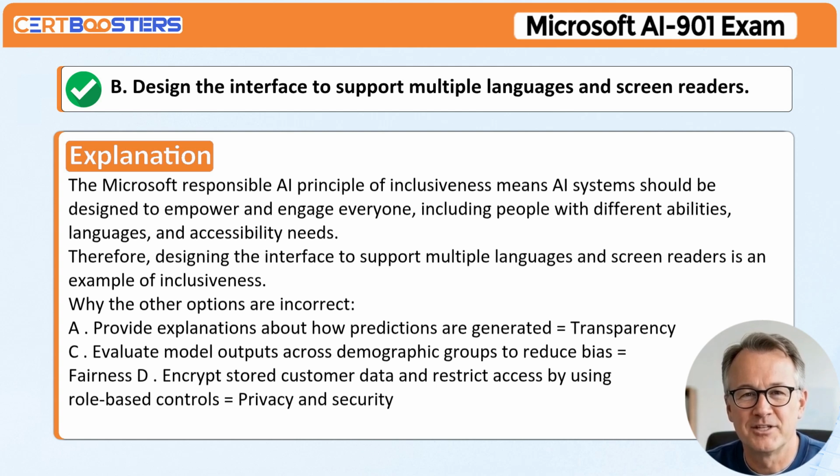Why the other options are incorrect. A. Provide explanations about how predictions are generated equals transparency. C. Evaluate model outputs across demographic groups to reduce bias equals fairness. D. Encrypt stored customer data and restrict access by using role-based controls equals privacy and security.